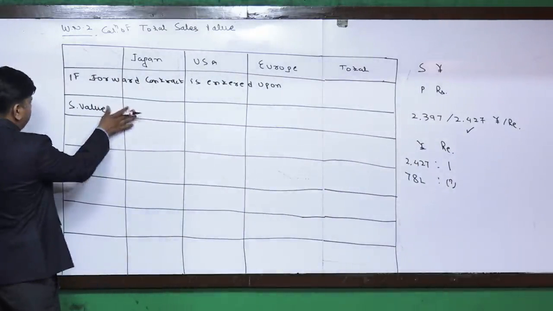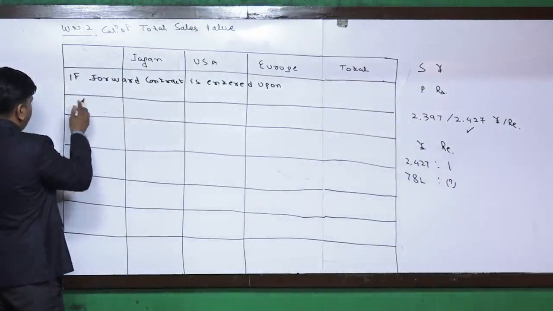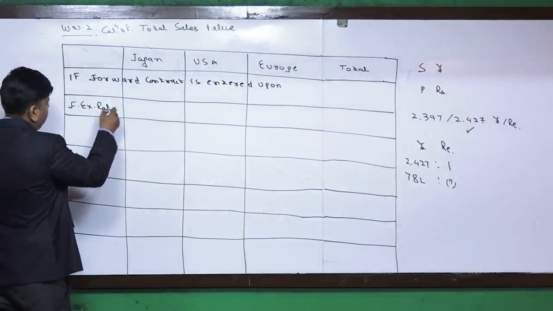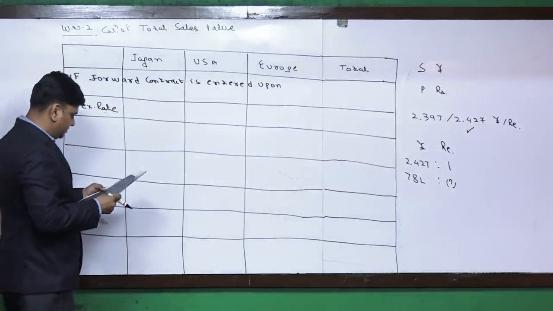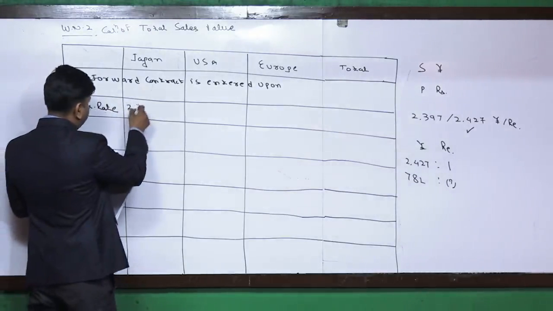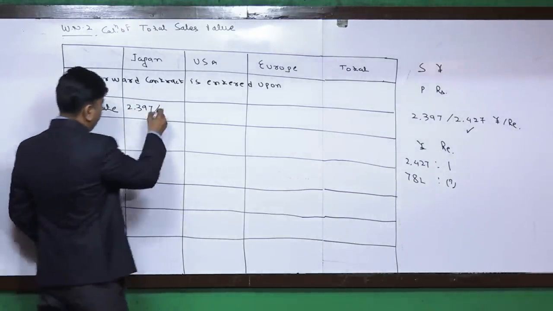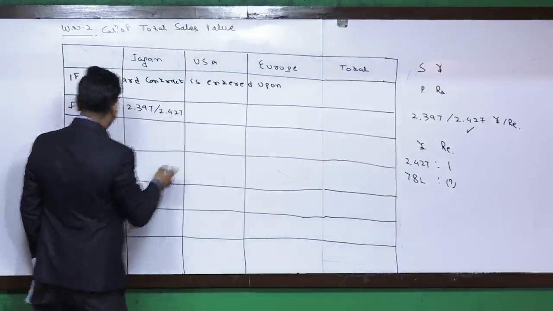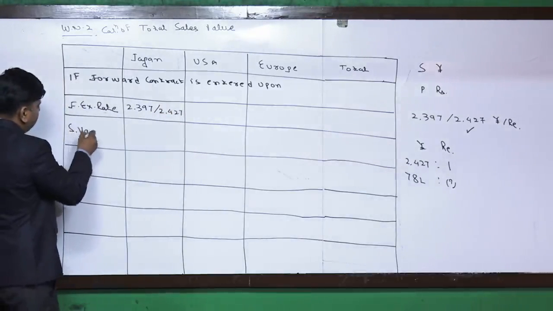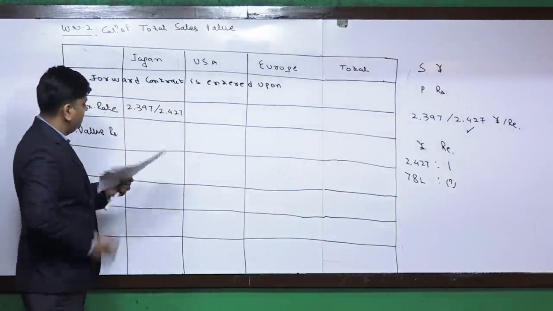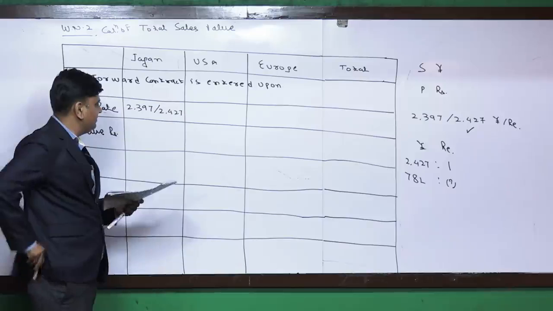So as far as the forward exchange rate is concerned, let us write it first of all. It is 2.397 slash 2.427. As far as the sales value in rupees term is concerned, the higher rate will be applicable.